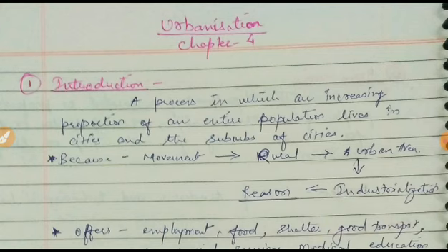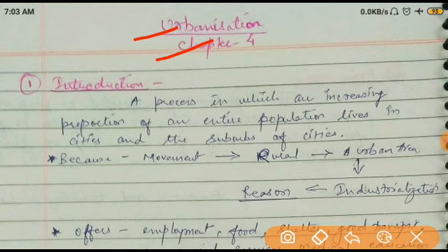Today I am going to start a new chapter. It is urbanization. This is chapter number 4 of your course. Now this chapter is also very easy if you understand the last two chapters properly, population and migration. Then this chapter is very easy to understand.